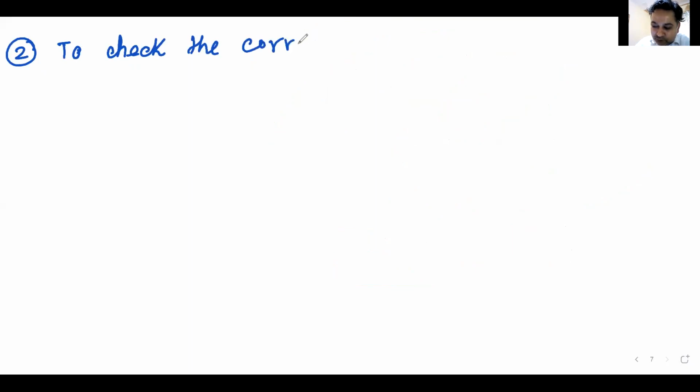That takes us to the second use of dimensional analysis. And someone told me that beforehand. What was that? Second use. To check. To check what? To check the correctness of an equation.